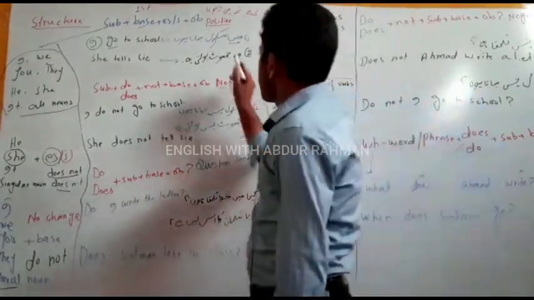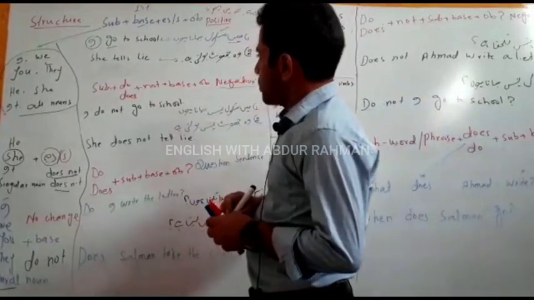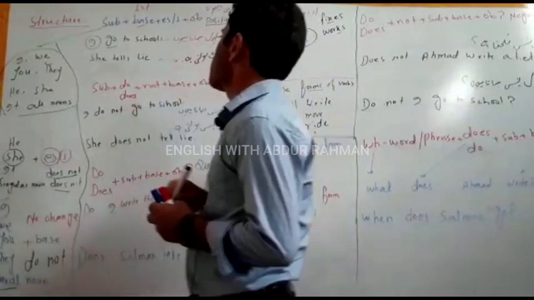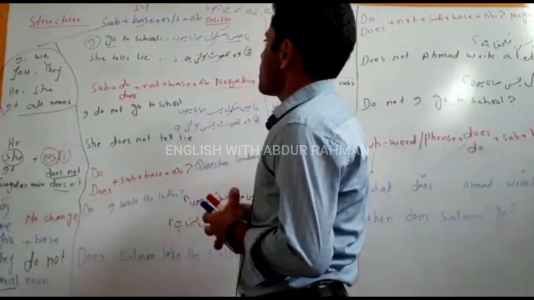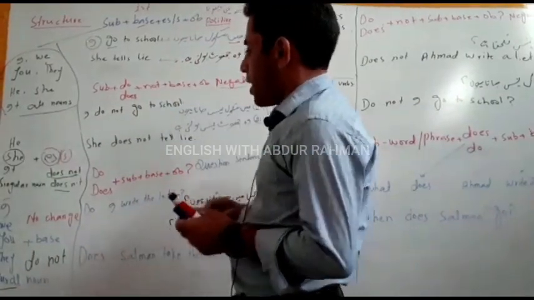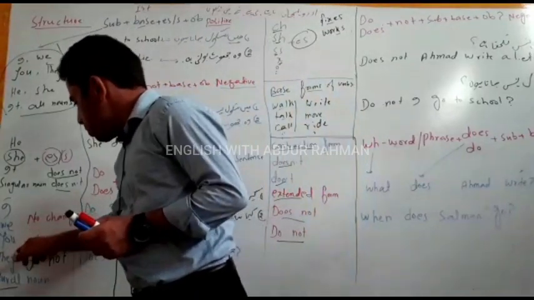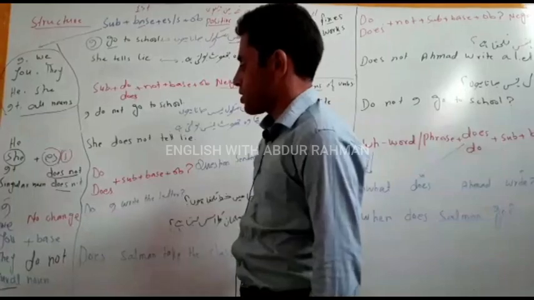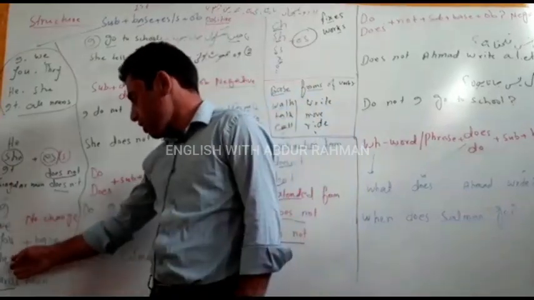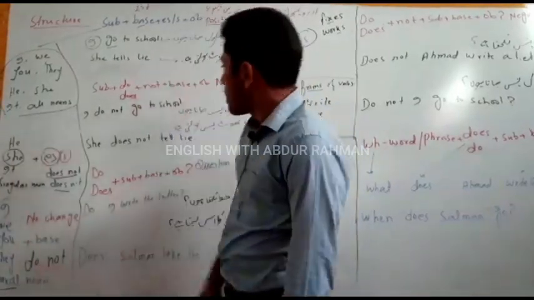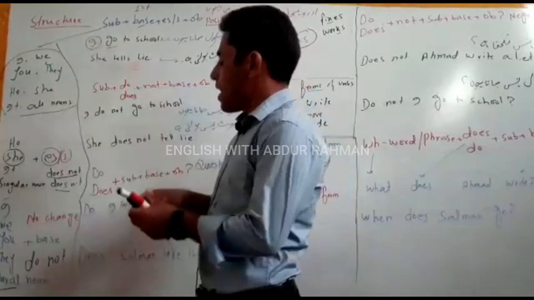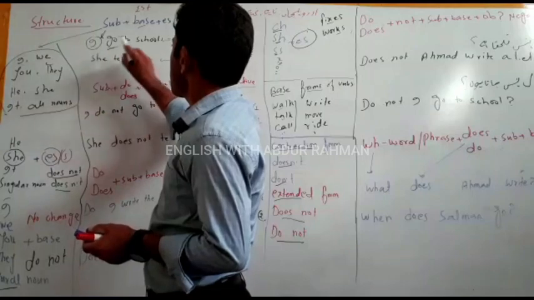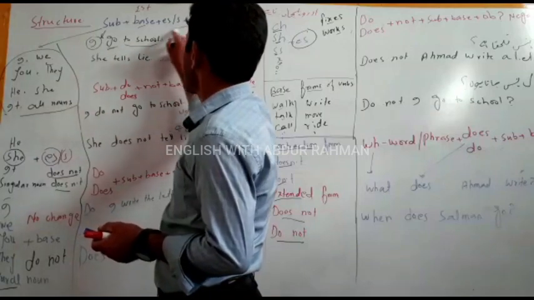Okay, I go to school. We should note this point in grammar. With I, we, you, they, or a plural noun as the subject of a sentence, we can't change the base form of the verb. For example, here we have I, which is the subject, go is the base form, and school is the object.